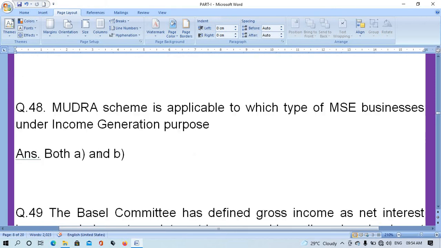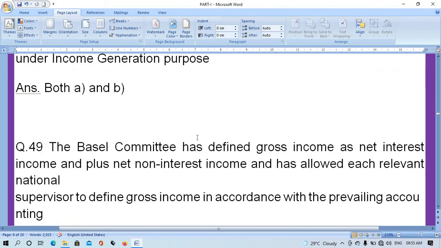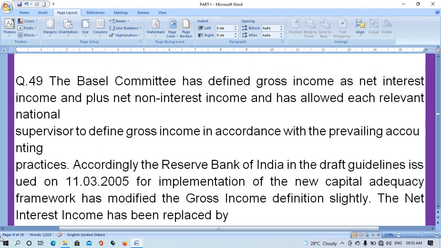Question number 48. Mudra scheme is applicable to which type of MSE business under income generation purpose? Both A and B. Question number 49. The Basel Committee has defined gross income as net interest income plus net non-interest income and has allowed its relevant national supervisor to define gross income in accordance with the prevailing accounting practice.